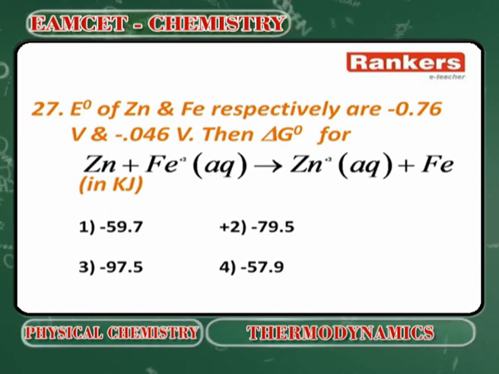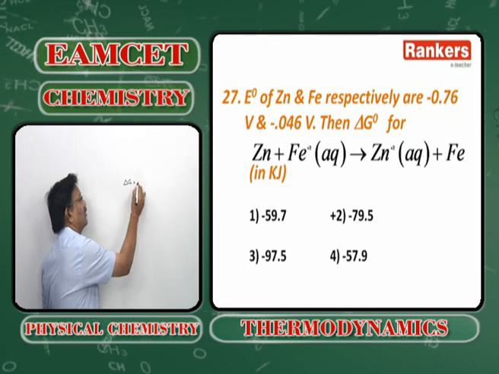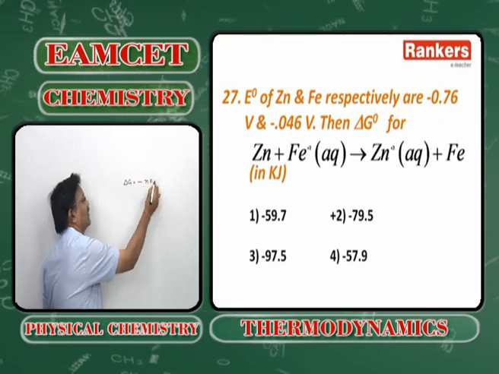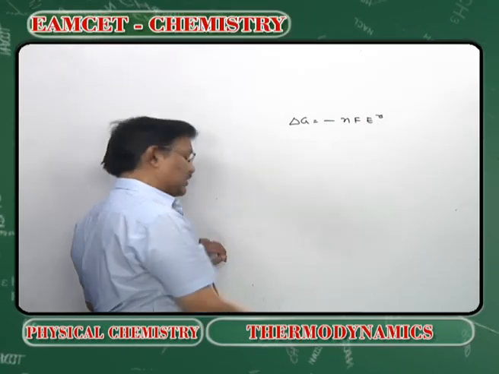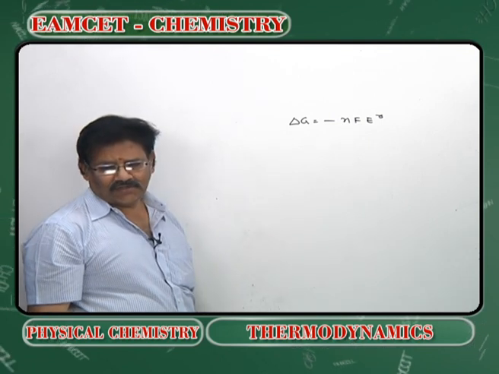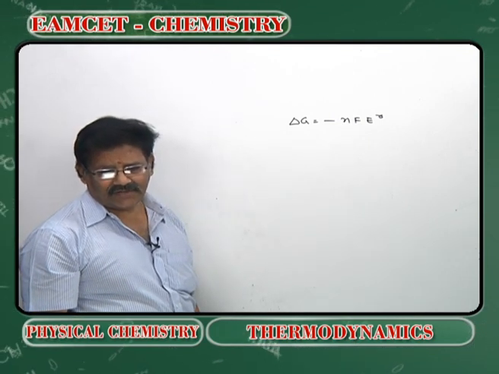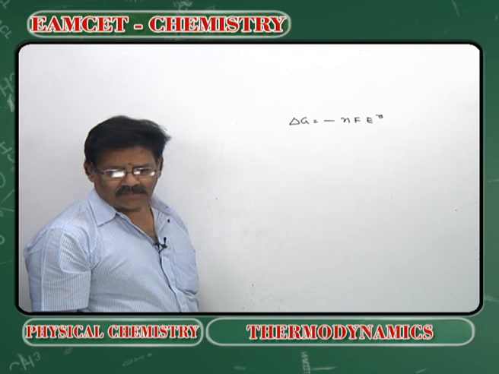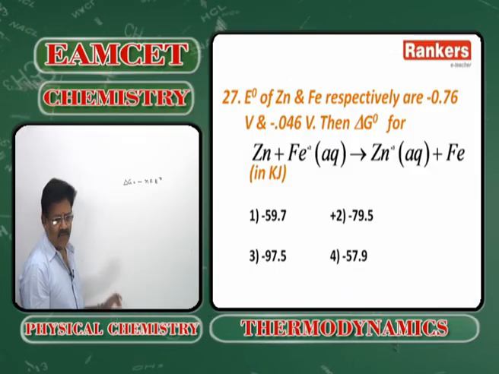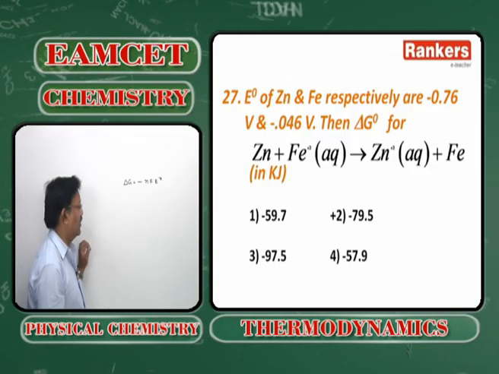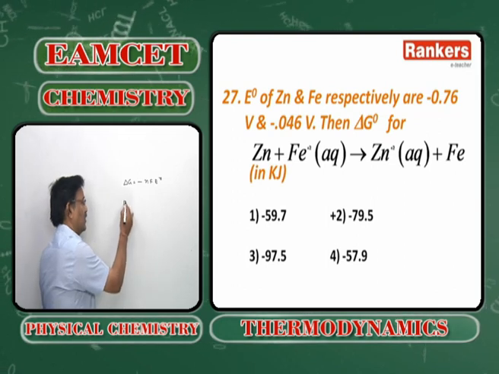This is in this case, what is the delta G naught? Delta G naught is equal to minus nF E naught. Simple logic: minus nF E naught. What is the E naught value?